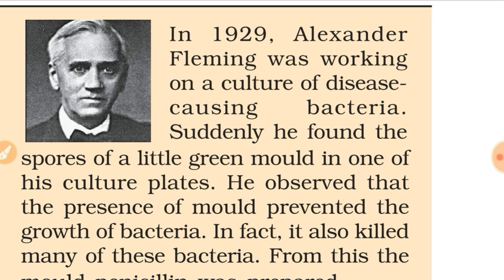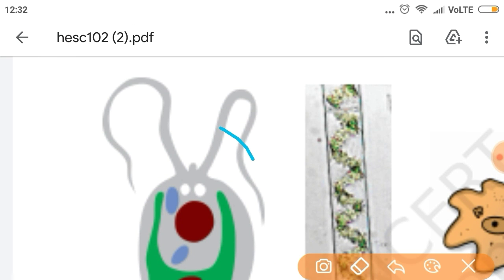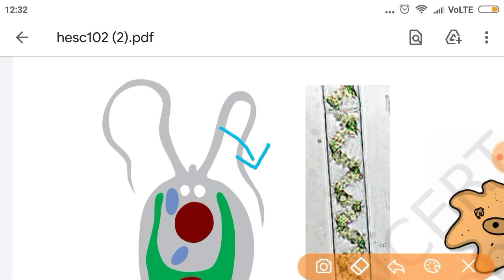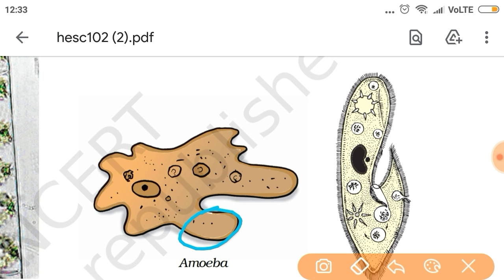Chlamydomonas moves with the help of legs, moist skin, fillers or flagella. You have to tell the answer in 3 seconds. 1, 2, 3. Tell the right answer, and the correct answer is flagella. You can see this flagella. These hair-like structures are nothing but flagella, and these type of structures are known as pseudopodia, and these hair-like projections are known as cilia.